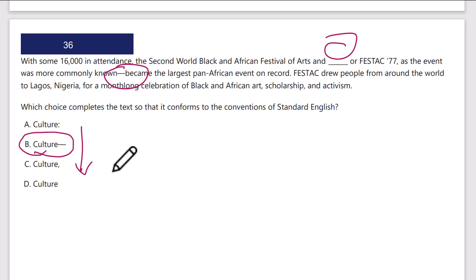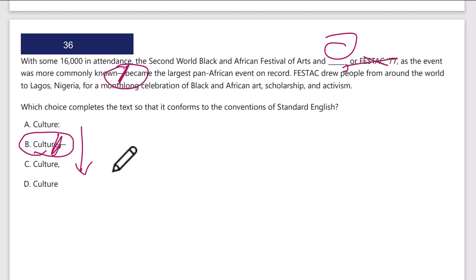The Second World Black and African Festival of Arts and Culture, long dash, or Festac 77, comma, as the event was more commonly known, long dash. So from this long dash to this long dash would be the parenthetical. B is the answer. I don't want a colon. Examples or explanations don't follow that. I don't want a comma because I'm not actually separating or Festac 77 parenthetically.